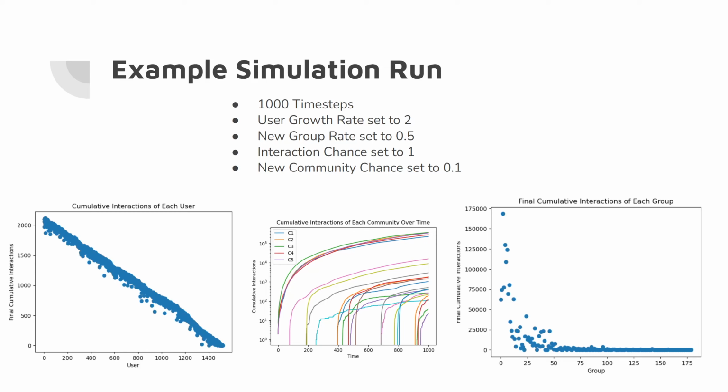There's a similar phenomenon with the growth of each community over time, where, again, the oldest ones tend to be the largest ones at the end of the simulation. However, they don't all grow at the same rate. It's also worth noting that the y-axis is in log space, but towards the end of the simulation, the largest groups contain an overwhelming majority of the total number of interactions as compared to the rest of them, which have comparatively few, with some of them even ending with as few as just over 100 interactions.